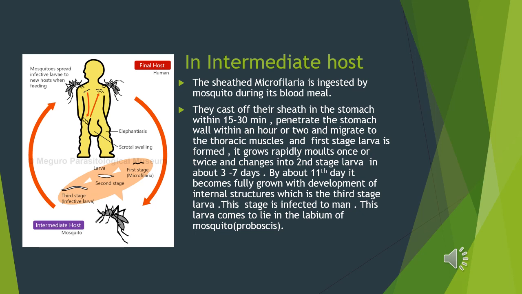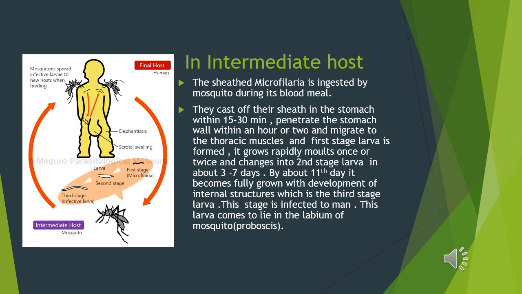As it reaches the stomach, the microfilaria sheds its sheath within 15 to 30 minutes and penetrates the stomach wall within an hour or two and migrates to the thoracic muscles, and so the first stage larva is formed. This first stage larva rapidly grows, molts once or twice and changes into second stage larva. It takes about 3 to 7 days.